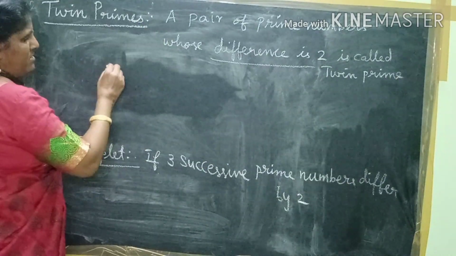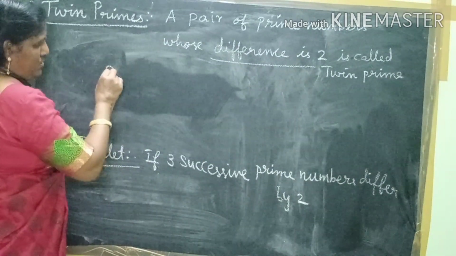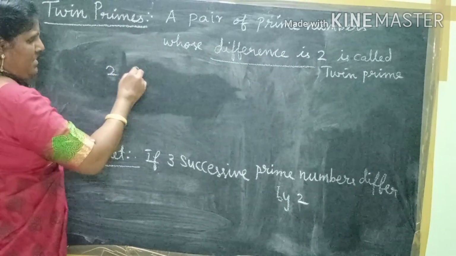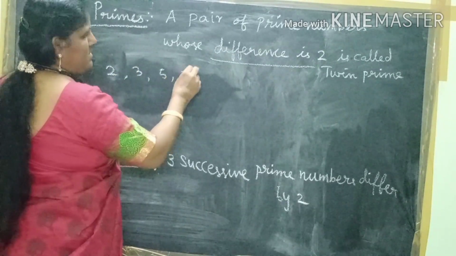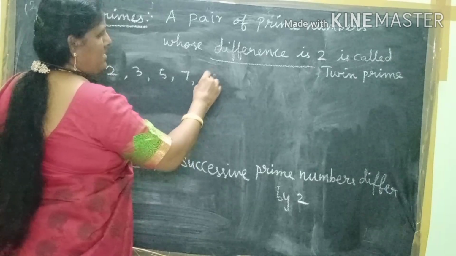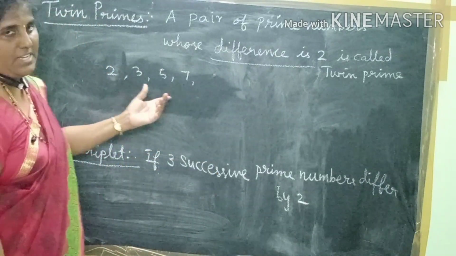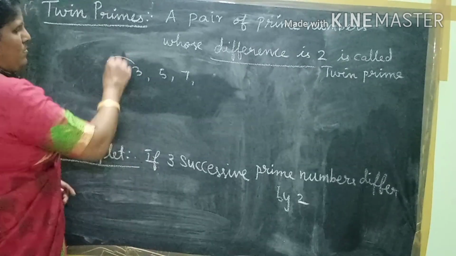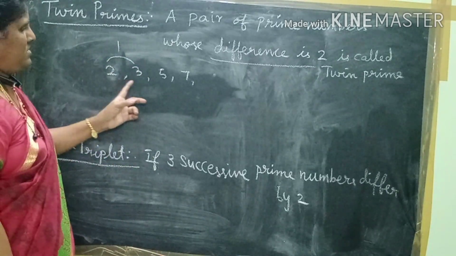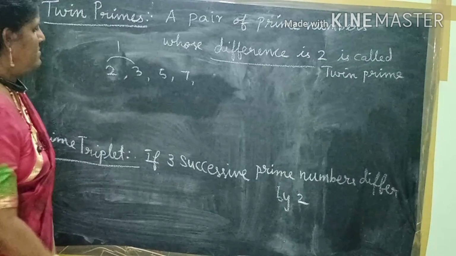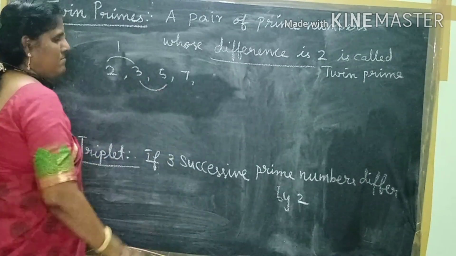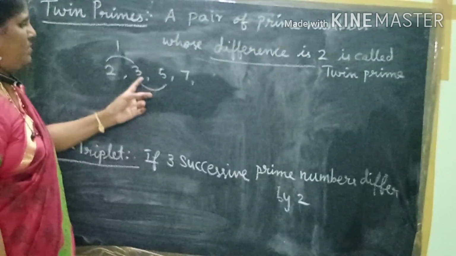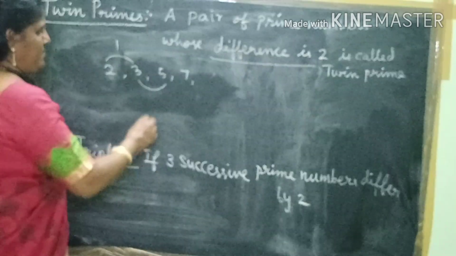Take the prime numbers 2, 3, 5, 7. What is the difference between 2 and 3? 1. So this is not a twin prime pair. Then 3 and 5: 5 minus 3, the difference is 2.